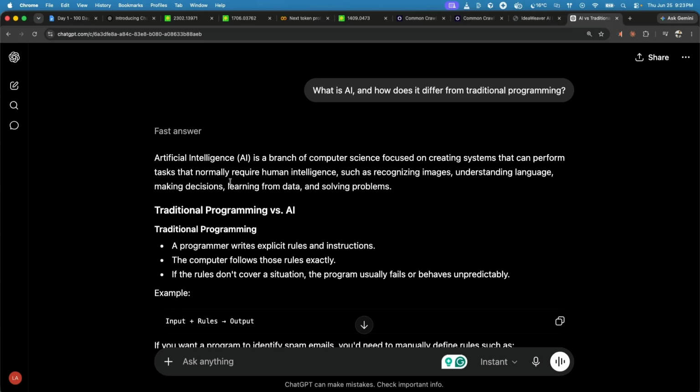This conversational interface makes advanced AI accessible to everyone. Prior to that, all these things were available only to AI researchers, but because we can now ask questions in natural language, this AI is accessible to everyone.